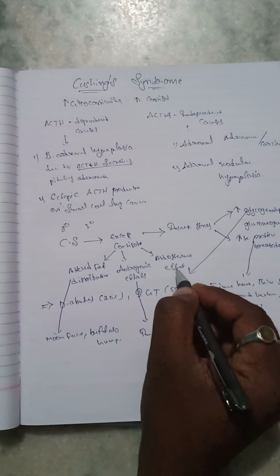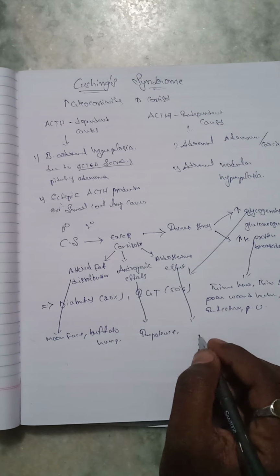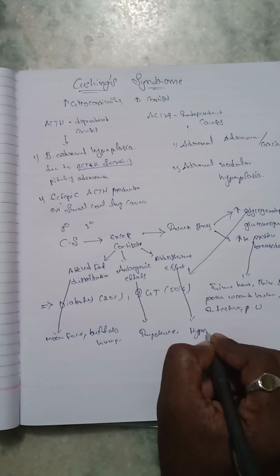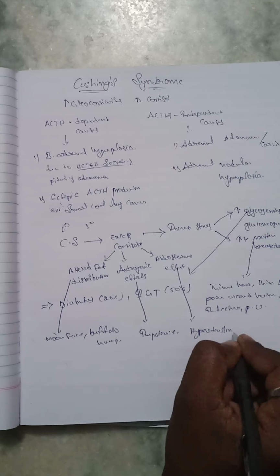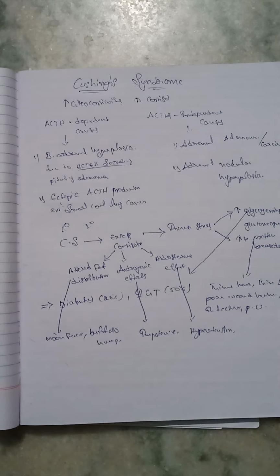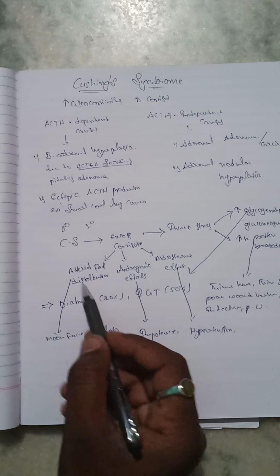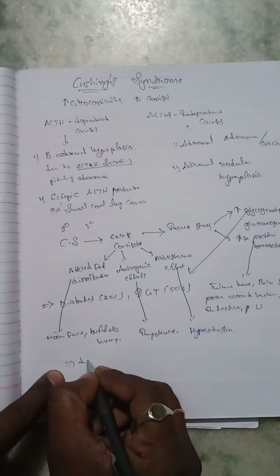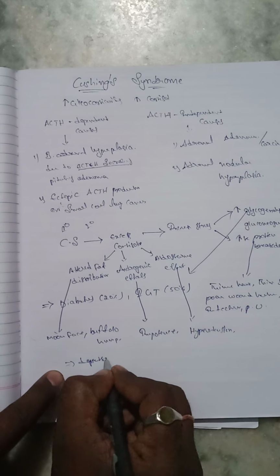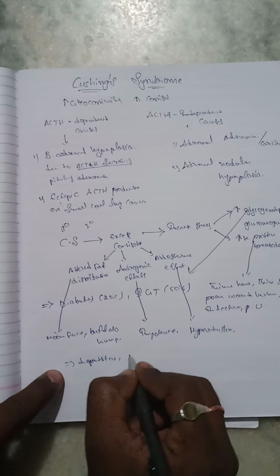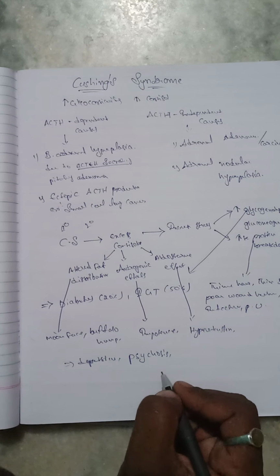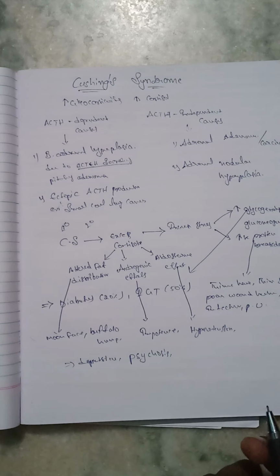The next one, aldosterone effects: what happens in the body? Hypertension occurs in the body. And the next one, due to these reasons, depression also occurs in the body, and psychosis occurs in our body. This is the detail about Cushing syndrome.